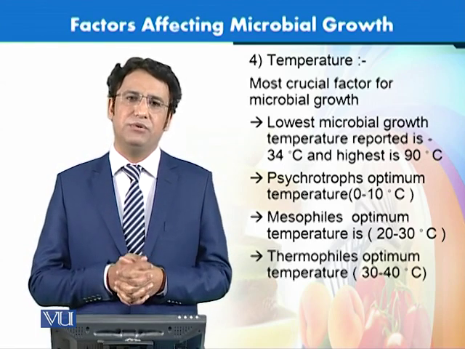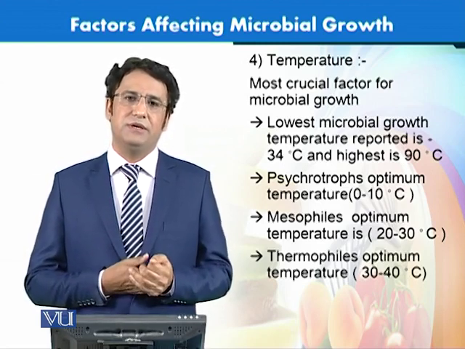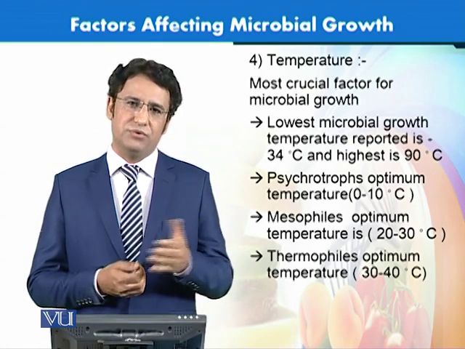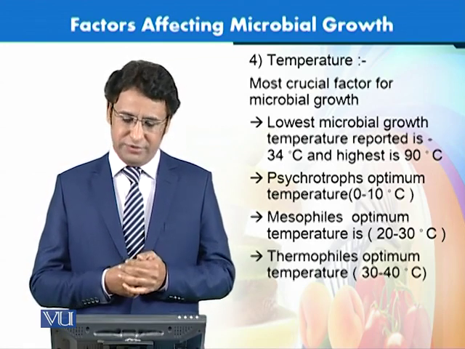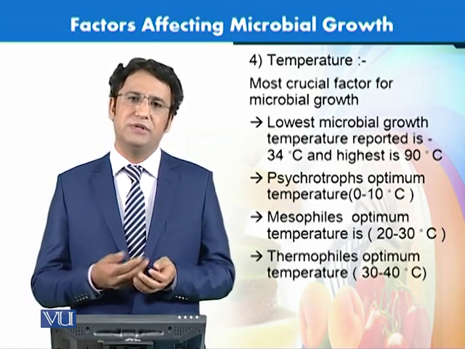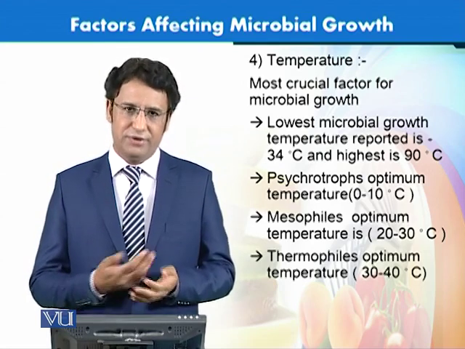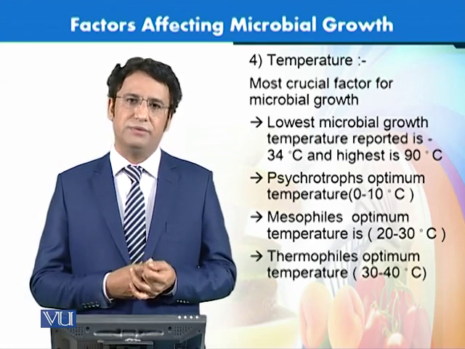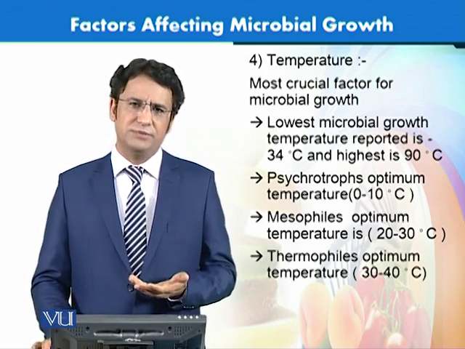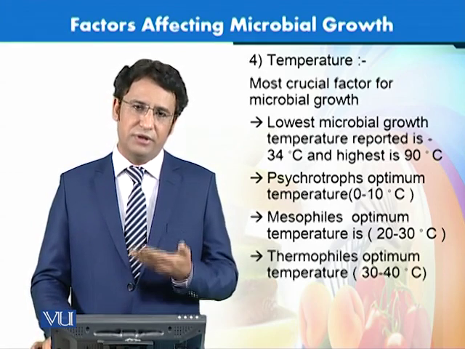At minus 34 degrees C, not all bacteria, but some specialized microorganisms can even grow, which is a very low temperature, by the way. And 90 degrees C again is near boiling temperature. Even at these high temperatures, there are still microorganisms that can thrive. The microorganisms can be divided into three classes on the basis of this temperature affinity.